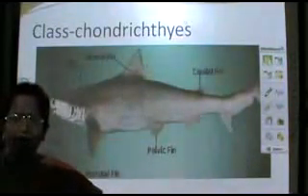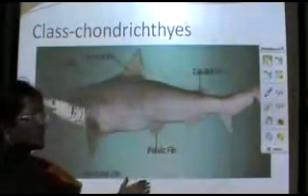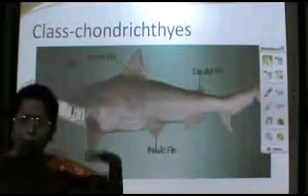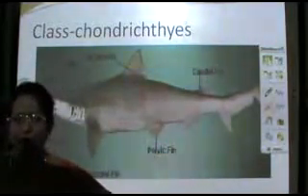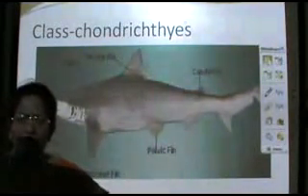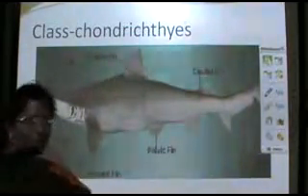As a result of the absence of these accessory respiratory organs in cartilaginous fishes, they always have to swim in the water and use a lot of energy to be found floating in the water. Now, this is about the respiratory system.